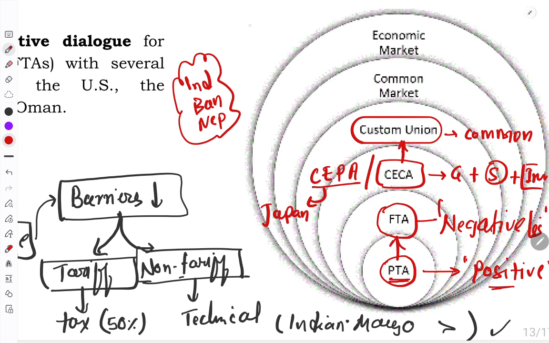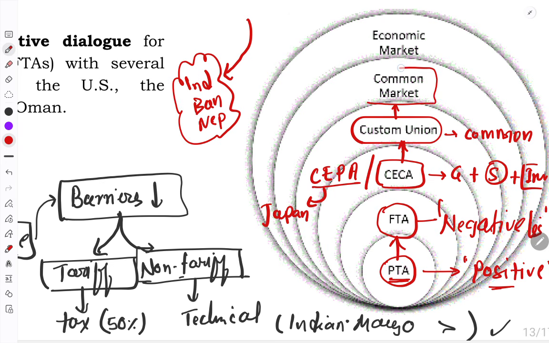That means if, let's say, China wants to have trade with Bangladesh or in this union, they will be applying the same kind of tariff. India, Bangladesh, Nepal, they will apply the same amount of tariff with the other country. That's called the custom union.